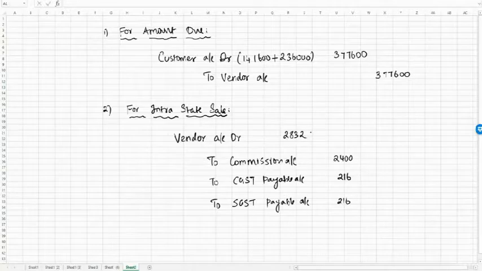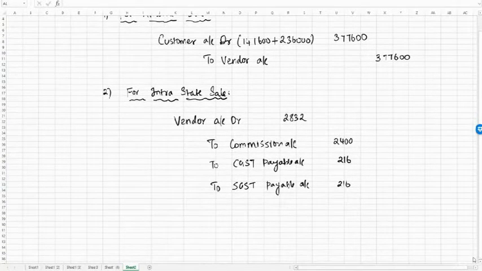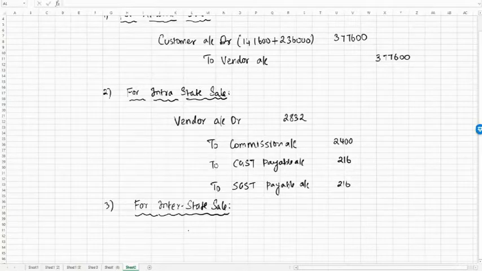Okay, and there is also some interstate sale. Let's provide for that. There is also some interstate sale. For that also vendor account will be debited.